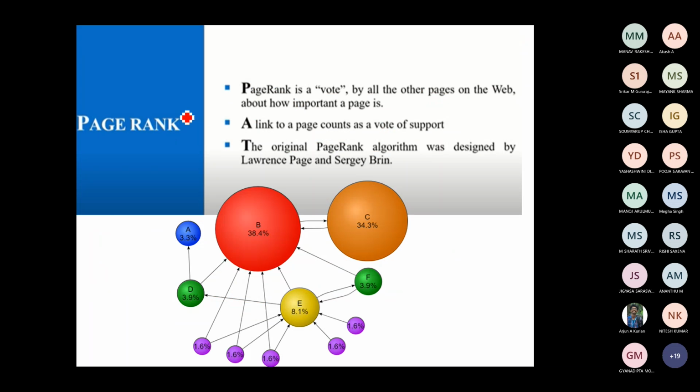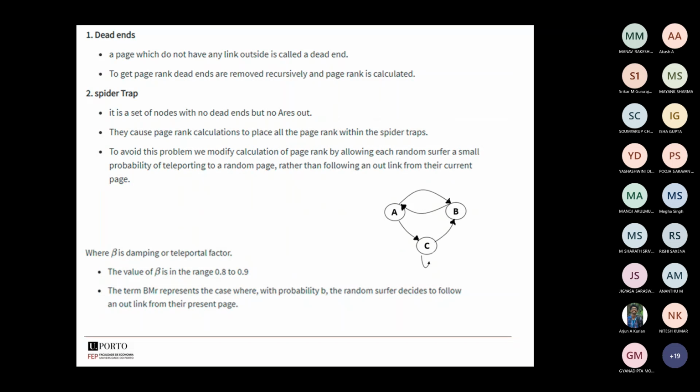Now we'll go into what a page rank is. Page rank is nothing but a vote. Which means this page is referring to this page B, that means it got one vote. It gets another incoming link, so another vote. So based upon the incoming links, we determine each vote, which will tell how important that particular page is. It was designed by Lawrence Page and Sergey Brin. Now we'll go into the actual page ranking algorithm.